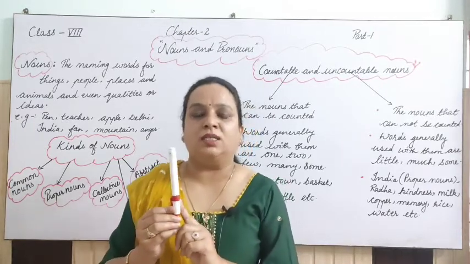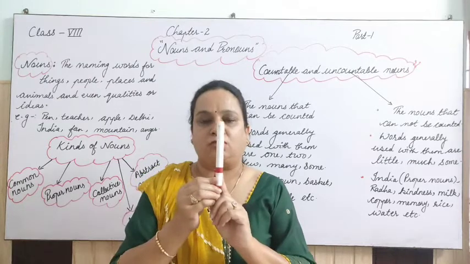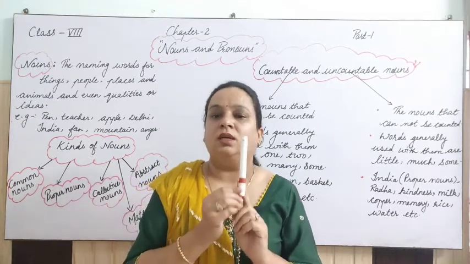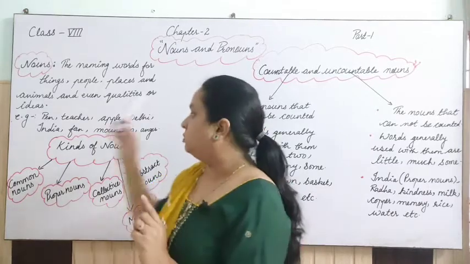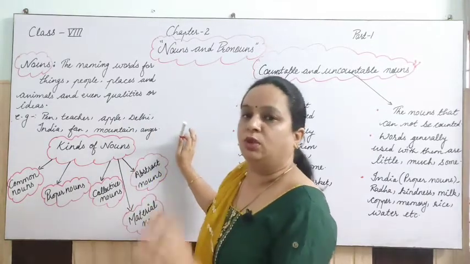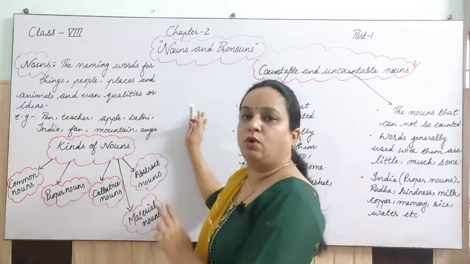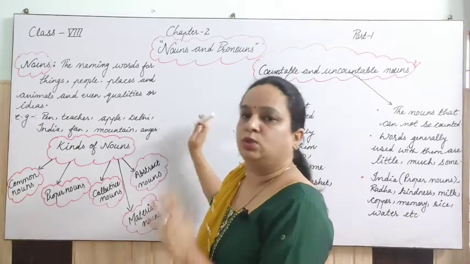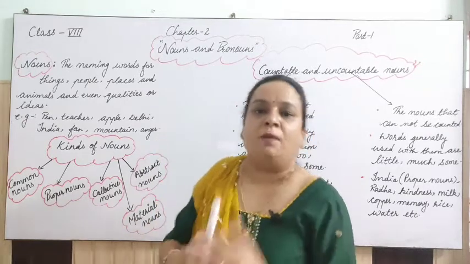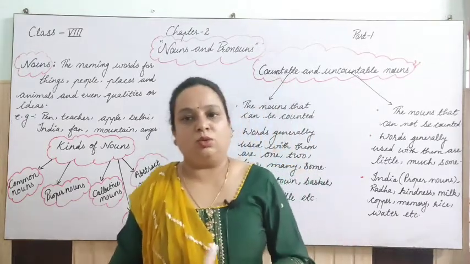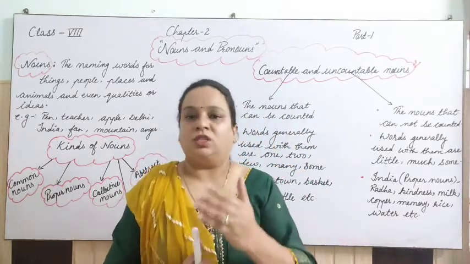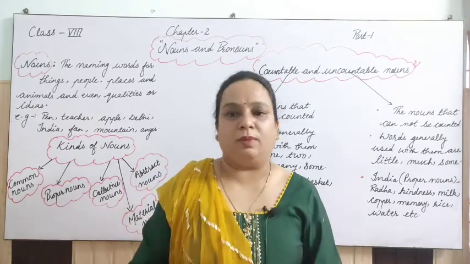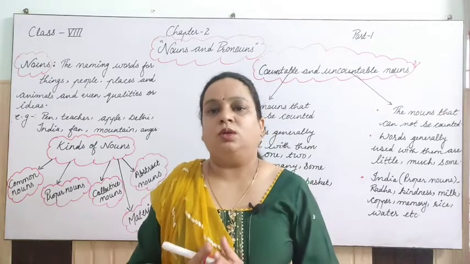So this marker is a name of this object, right? So this is known as marker. Clear? This board you can see, that whiteboard. So this object, which I am using for writing, that is known as whiteboard. So this is also a noun. My name Neha, that is also a noun. Whatever your name is, suppose Shubham, Raghav, that name is also a noun.